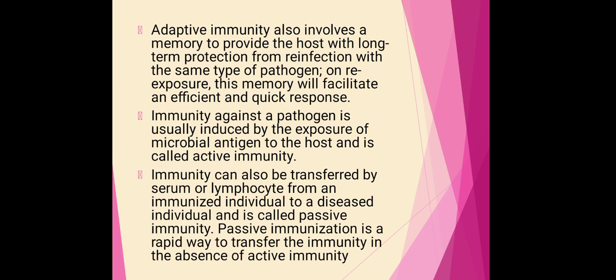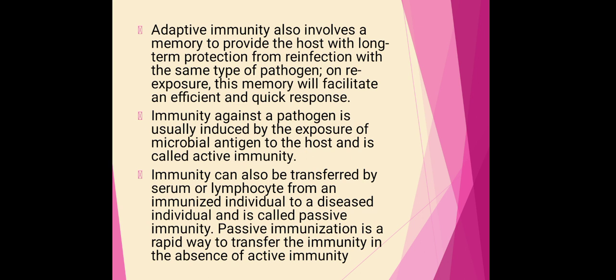Adaptive immunity also involves a memory to provide the host with long term protection from reinfection with the same type of pathogen. That means within the adaptive immune response there is the presence of immunological memory. Once our immune system is introduced to a pathogen or its antigen, it stores the memory of the structure of that antigen or pathogen.